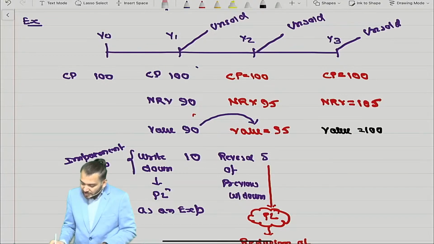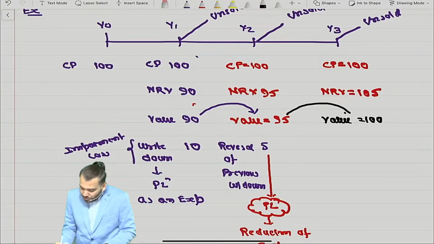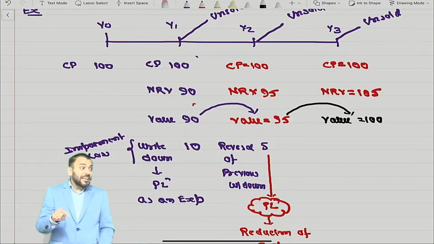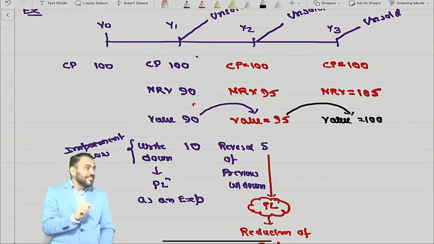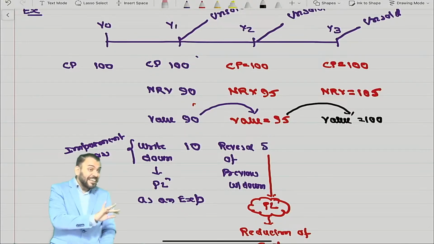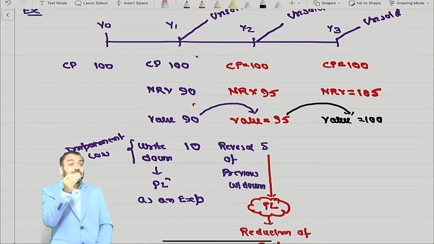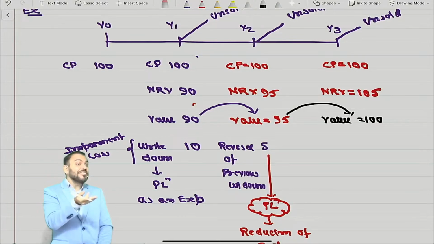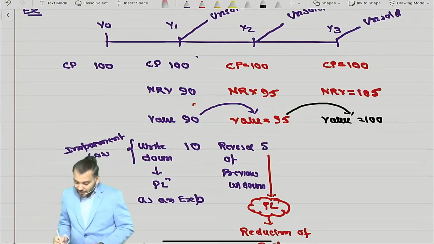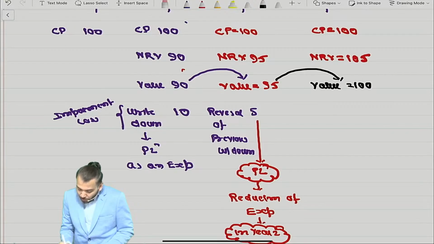Means how much increase? We compare these two. The reversal cannot be beyond the previous write down. Maximum reversal will be equal to the previous write down. We cannot reverse more than 10. If you reverse more than 10, it is against the conservatism principle. Got it? So once again, how much reversal?